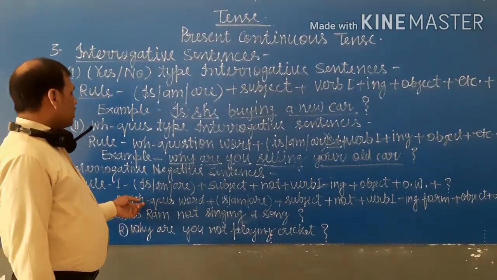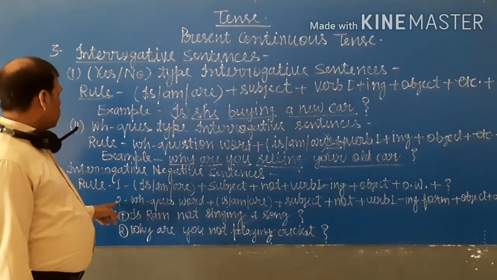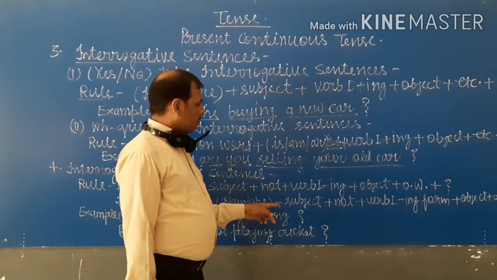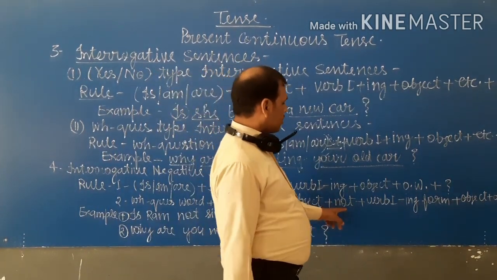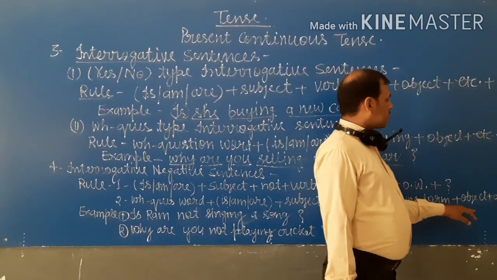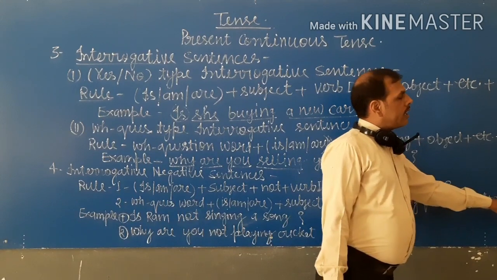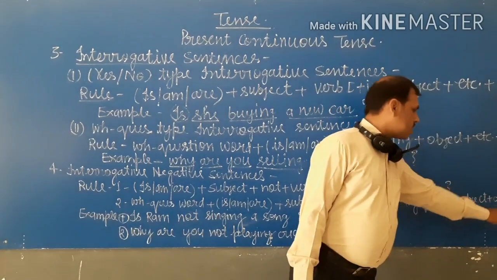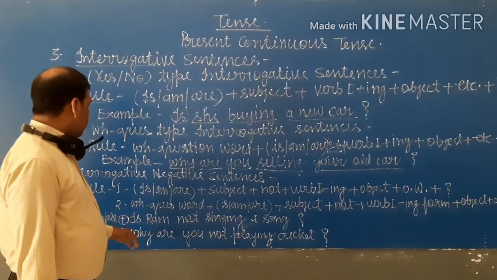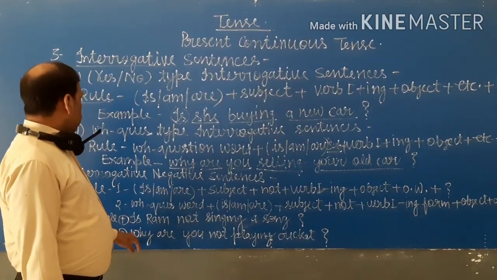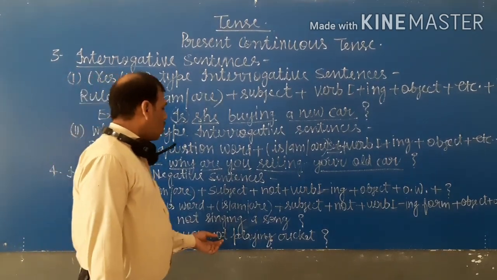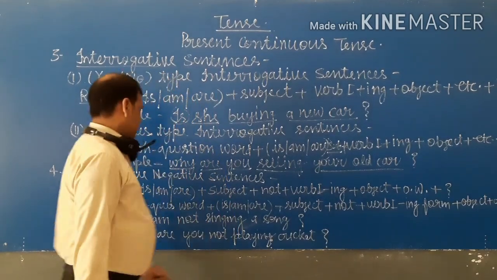And next is WH. The rule is WH question word plus is, am, are plus subject plus not plus the ing form of the verb plus object plus other words and at last the question mark. And an example of a WH question interrogative negative sentence is why are you not playing cricket?